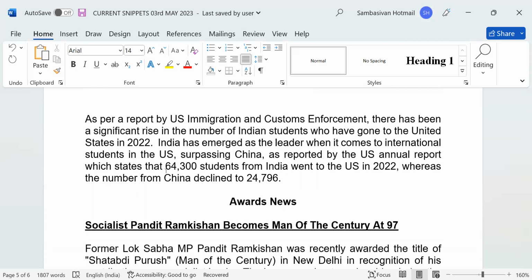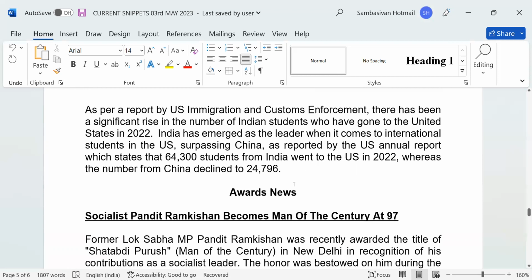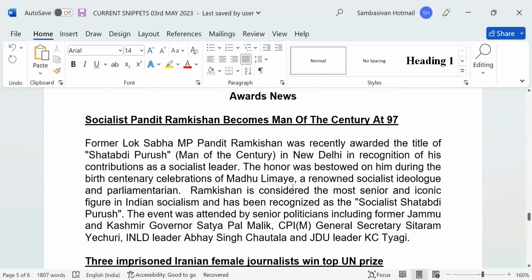India has emerged as the leader among international students in the US, surpassing China, as reported by the US annual report, which stated that 64,300 students from India went to the US in 2022, whereas the number from China declined to 24,796. Okay, continue.